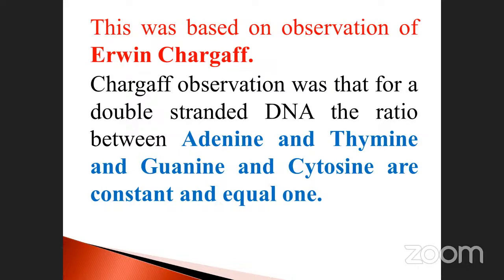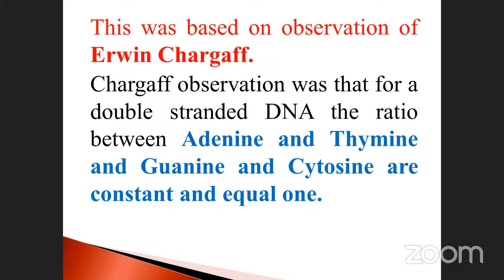So purine, what is that? Please go ahead. Sir, purine will be adenine and guanine, sir. Very good. Sir, cytosine and thymine are pyrimidine, sir. Yes, very good. See, purine has a double ring, sir, pyrimidine has a single ring. Not only that, there are also Chargaff rules.